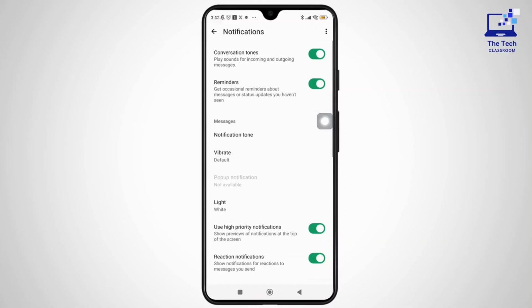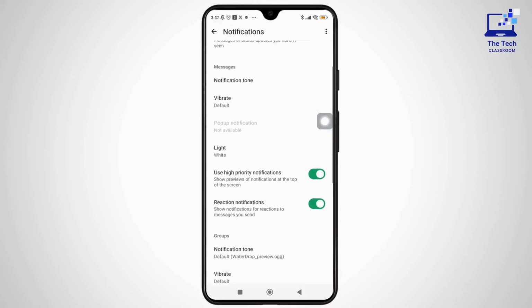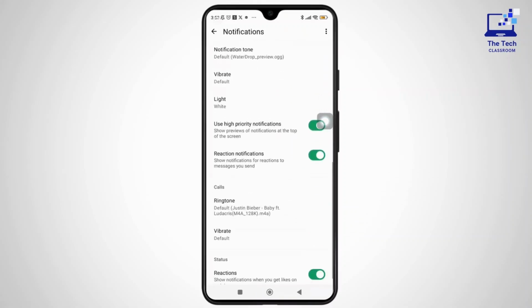And this will take you to another page where you need to scroll down to the Call section. And here you simply need to tap on Ringtone. Now comes the fun part.